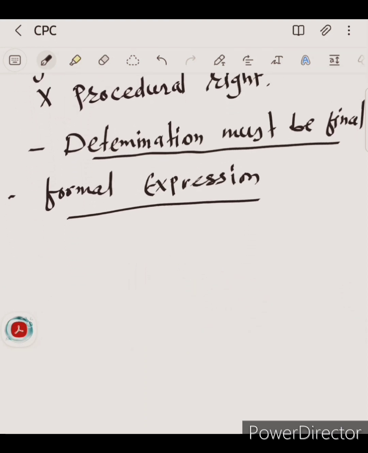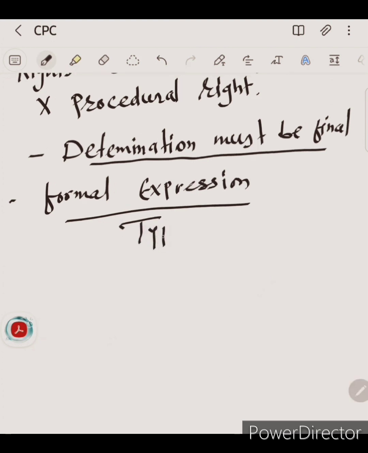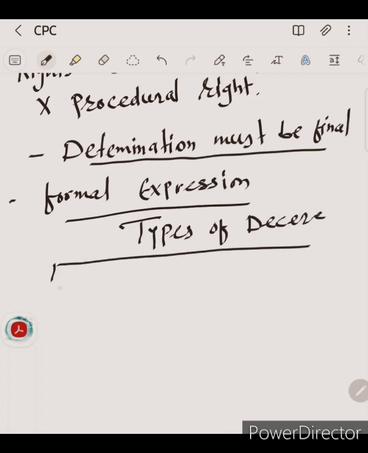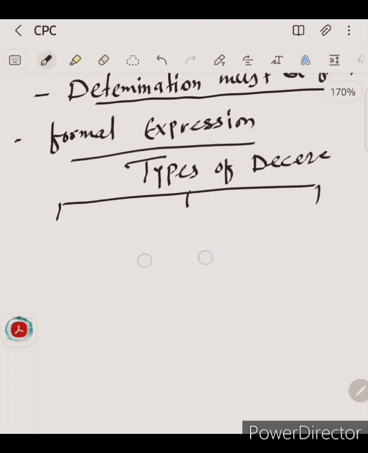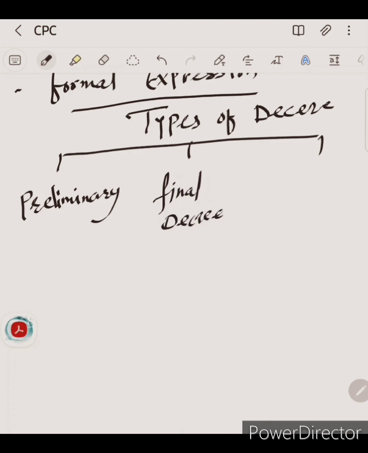So a decree has three kinds. What are the types or kinds of decree? First is a preliminary decree. Second is a final decree. Third is partly preliminary and partly final. So these are the three kinds or types of decree.